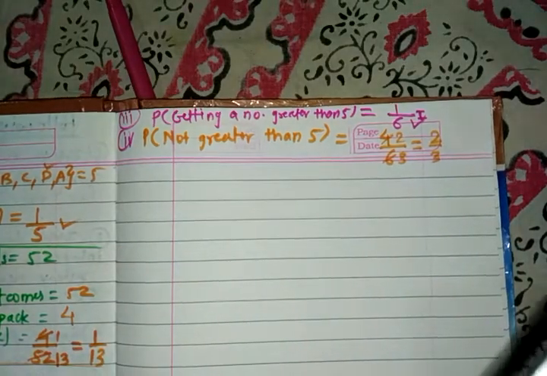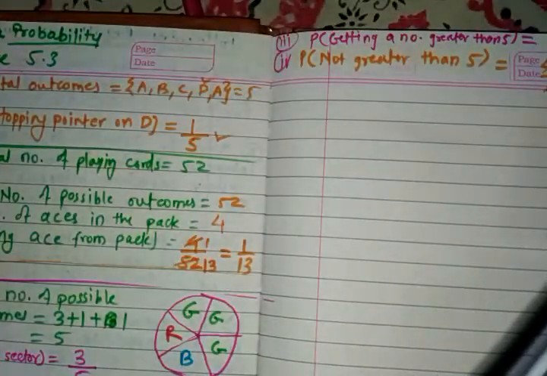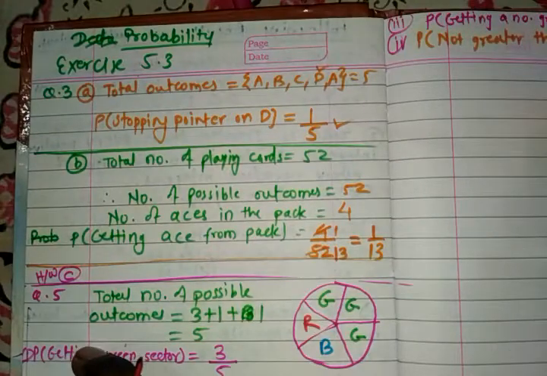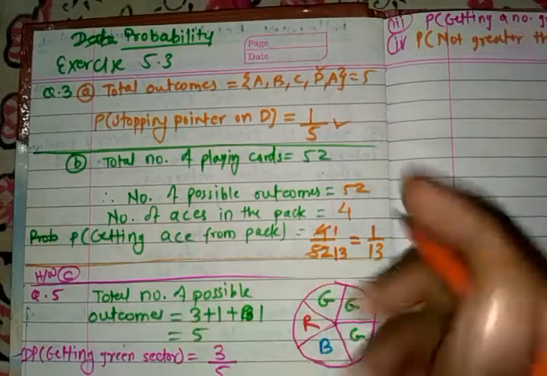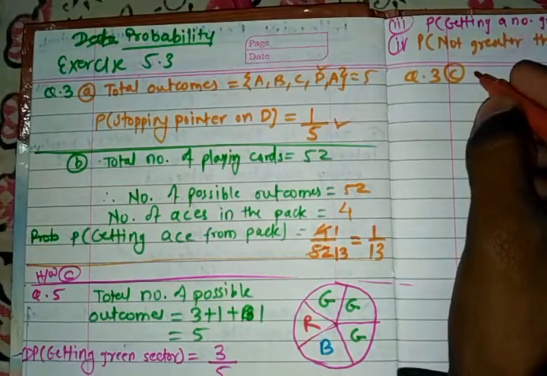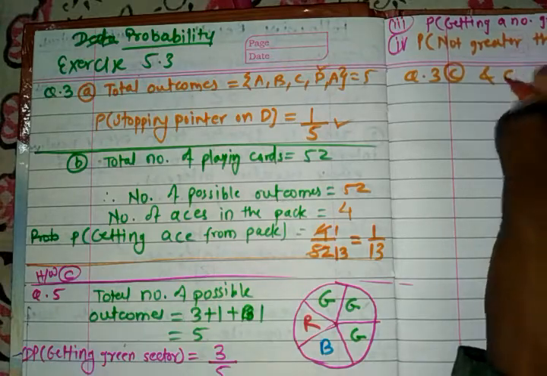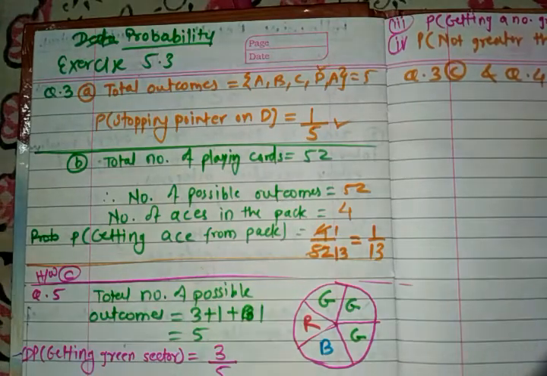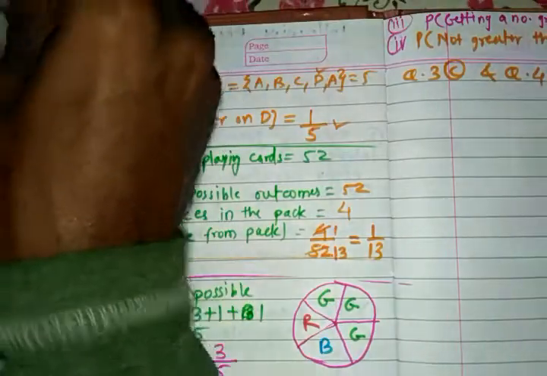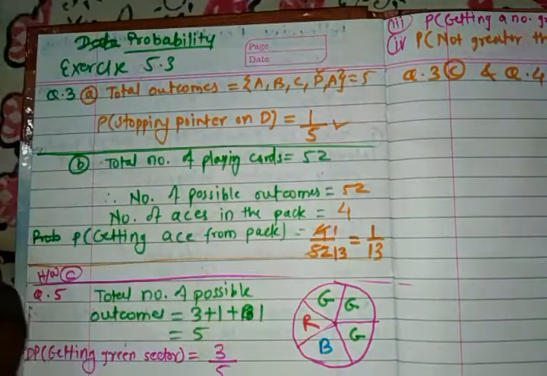So in this way, students, we have completed question number 5, question number 6, and question number 3 A, B. I have given homework question number 3C and question number 4. I hope that you will definitely try this and be able to solve it correctly. Thank you.